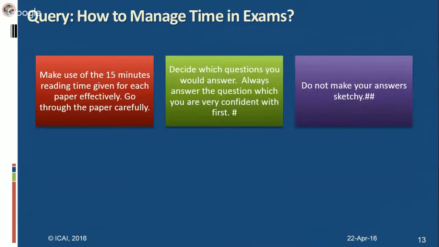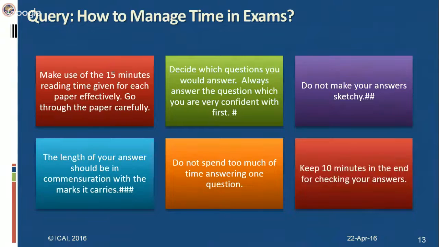Now, this is most important for those who are attempting May 16 examinations: how to manage time in the examination. You just have a limited period of 3 hours. You have to answer the 6 questions there. How do you go about answering so that you can fetch maximum marks? For that, you first have to make use of the 15 minutes reading time given for each paper effectively.